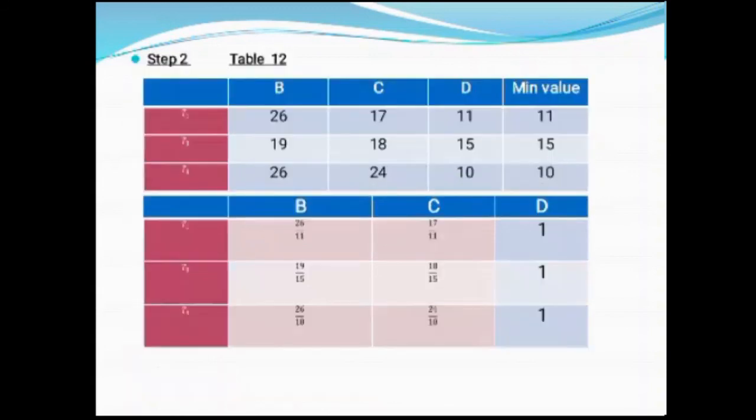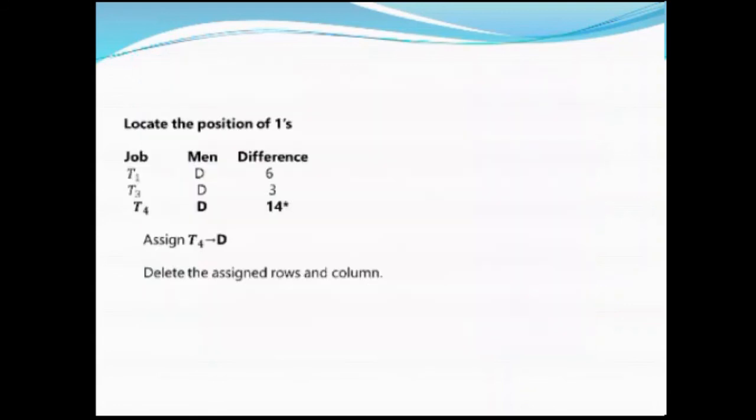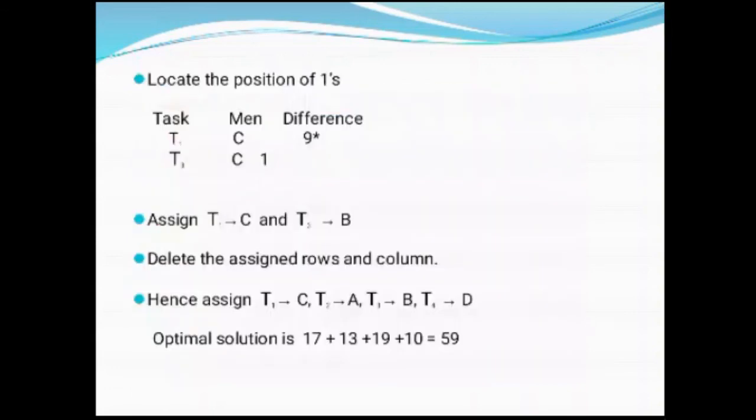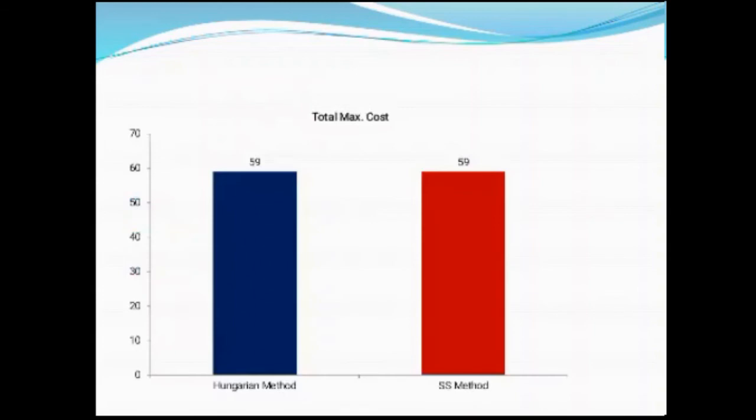Now it is reduced to 3 cross 3. Assign the minimum and write it aside. Here everything is allocated to D. Now find the difference. Here 14 is greatest. So T4 is allocated to D. Delete the corresponding row and column. Now it is reduced to 2 cross 2. Repeat the procedure and we are able to get the optimal solution 59, which is same as that of the